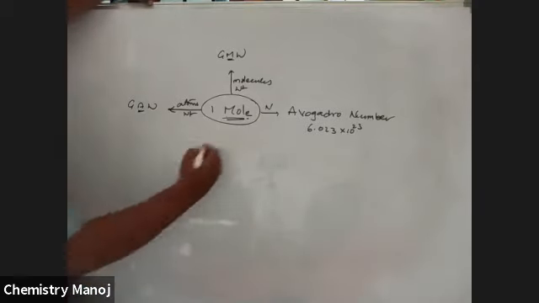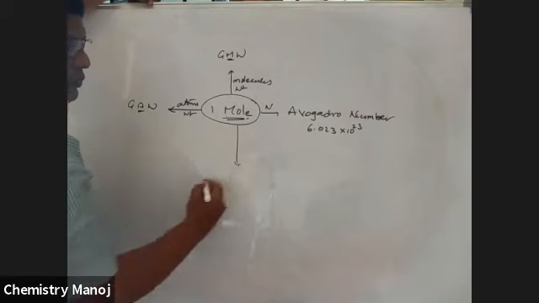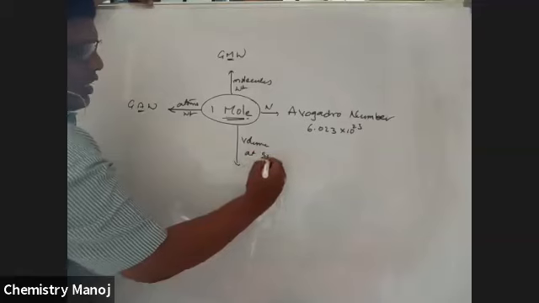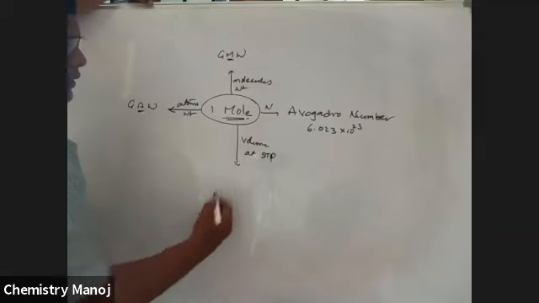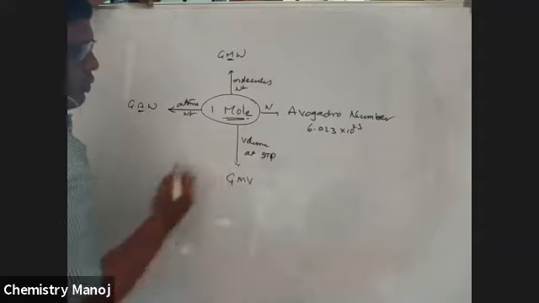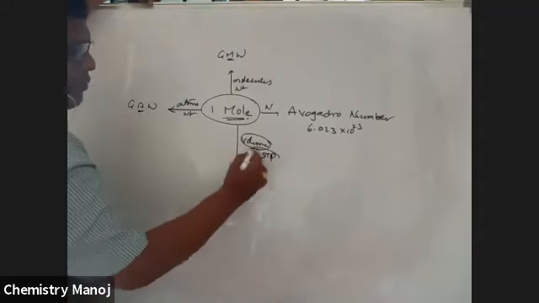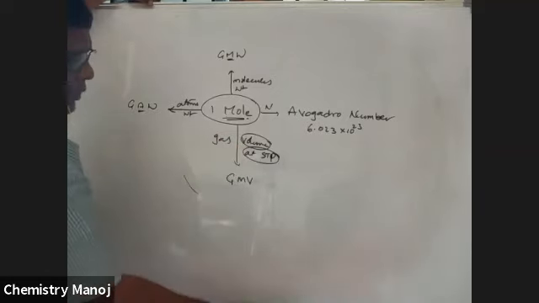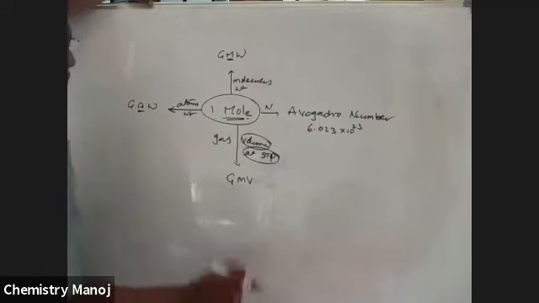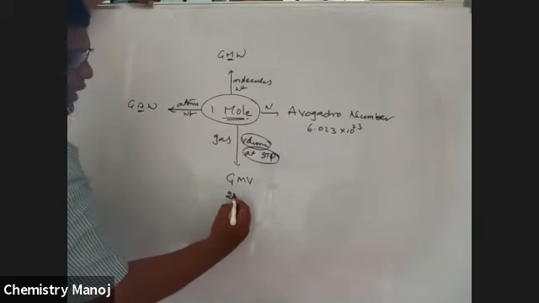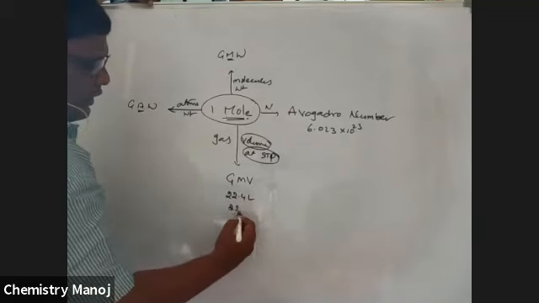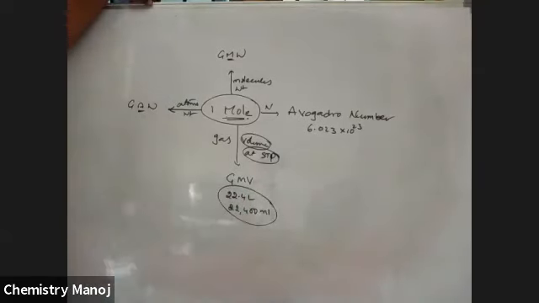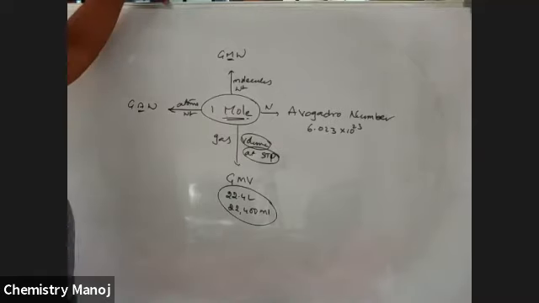Next, 1 mole volume at STP. I already discussed this here. That is gram molar volume. In terms of volumes at STP, 1 mole of gas occupies a volume equal to the gram molar volume. Its value is 22.4 liters or 22,400 milliliters at STP. So all these are very, very important.